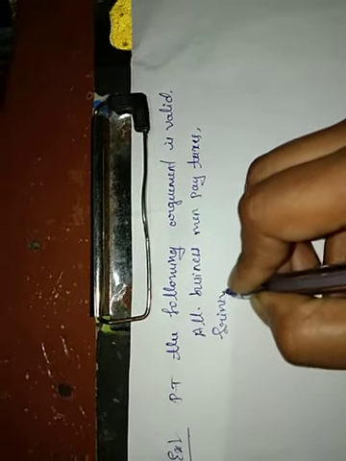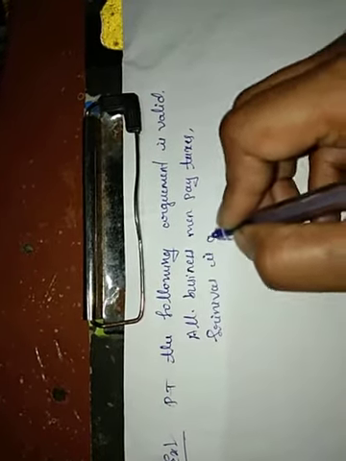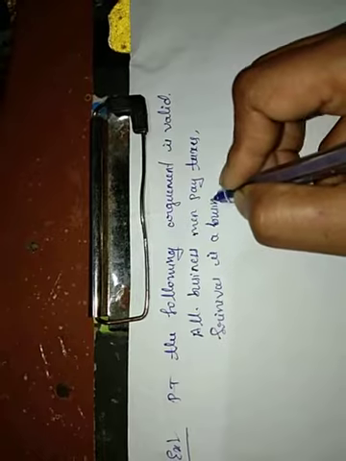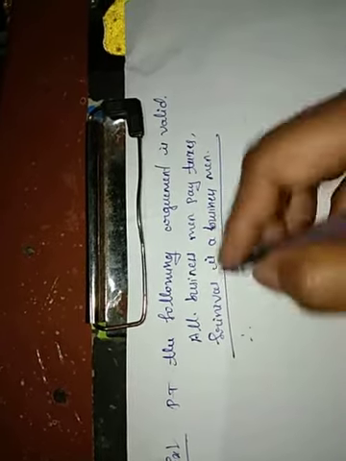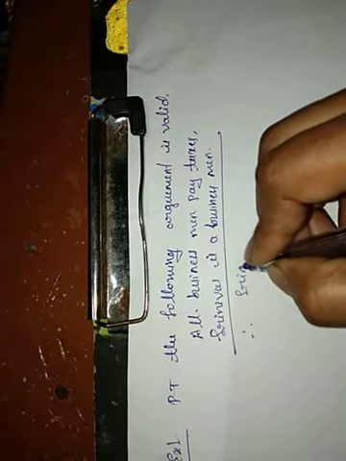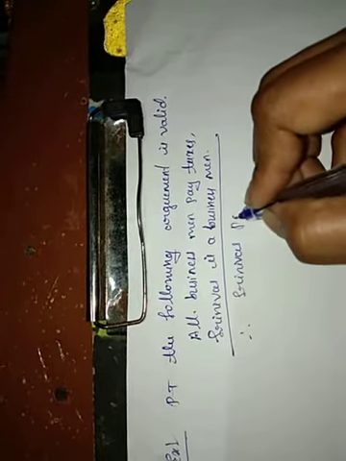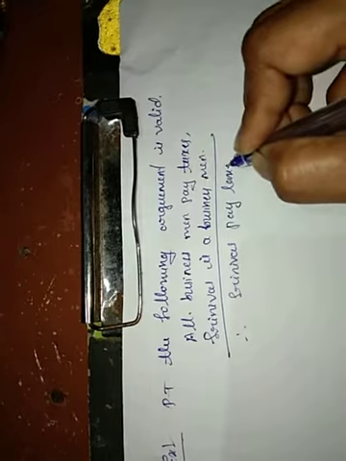Srinivas is a businessman. Therefore, Srinivas pays taxes.